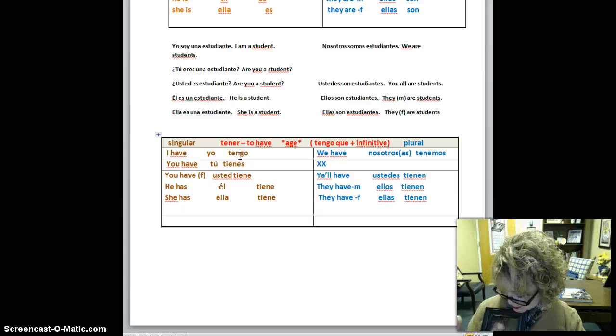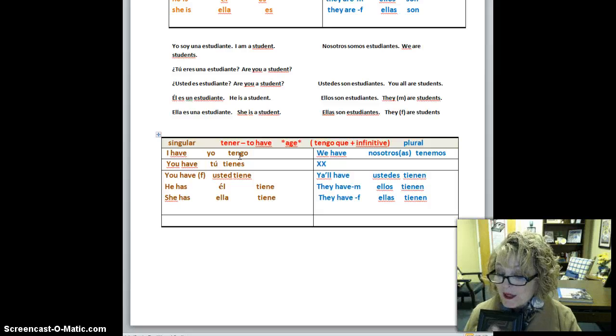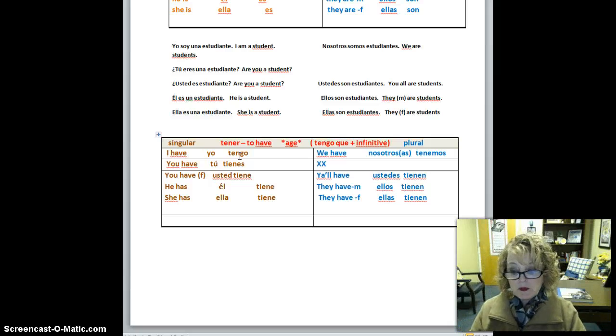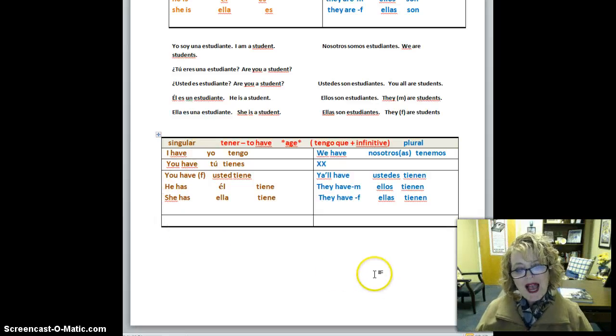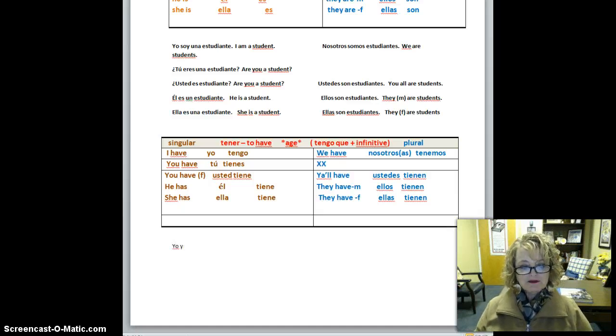All right? And to tell age, Monty tiene 59 años. Él tiene 59 años. Muy bien. So, to tell age, to tell something you possess. Now then, if you want to say that you have to do something, you could say, yo tengo, now you've got to put the K in there, que, and you can put any infinitive, comer, which means I have to eat.